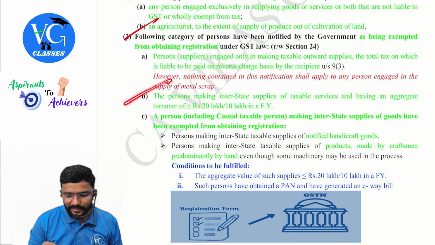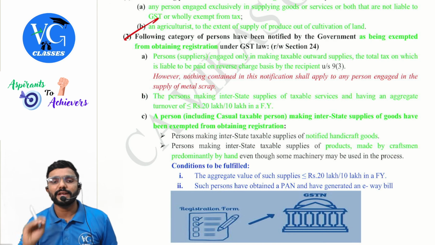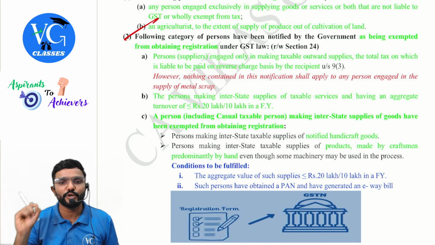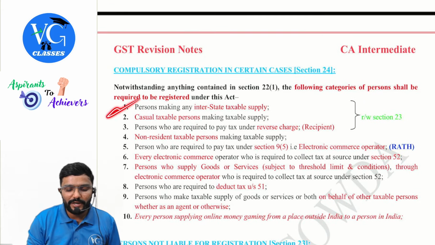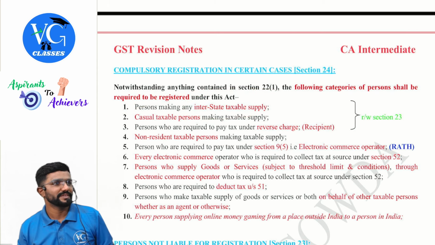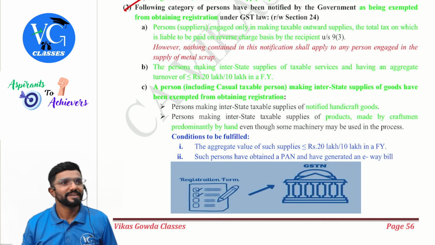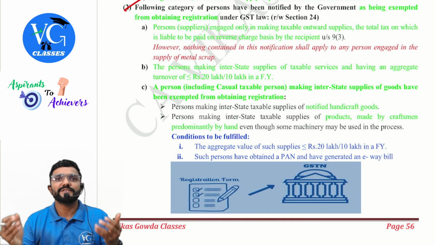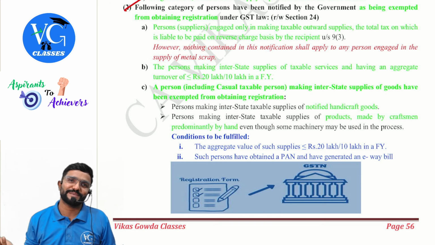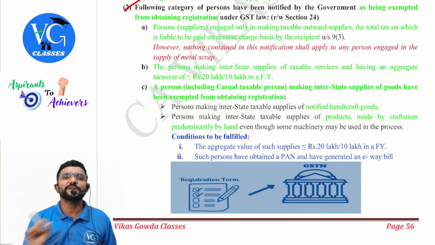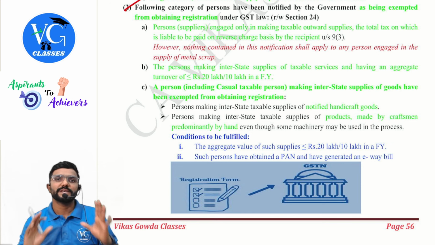Next, the person making interstate taxable supplies of services and having an aggregate turnover of less than or equal to 20 lakh or 10 lakh in a financial year. Guys, in 24 they told if you are supplying outside the state, you have to get registered. But now they are telling if you are supplying services outside the state, turnover is applicable for you. Means within the state turnover is applicable. Outside the state, turnover is applicable for services. What about goods, sir? Only for handicraft goods or notified goods, exemption is there.